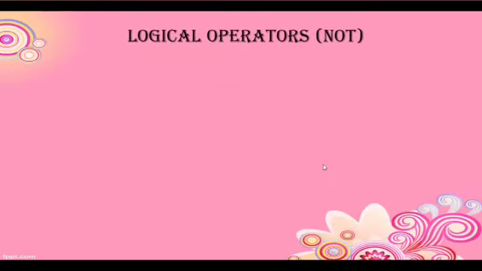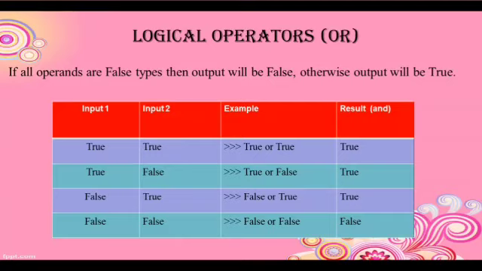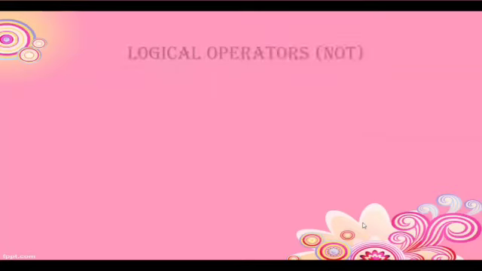True or false means true. False or true means true. If at least one operand is true, then the output will be true. If all operands are false, the output will be false.